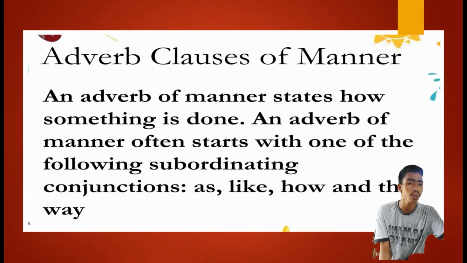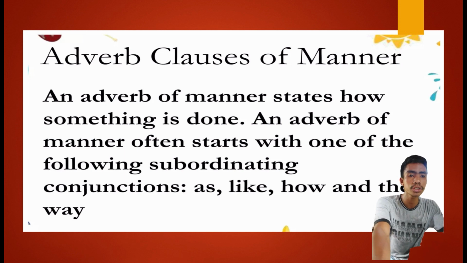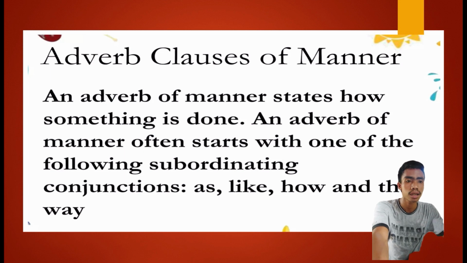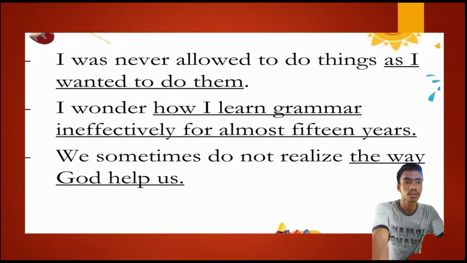And second, we have the adverbial clause of manner. An adverb of manner states how something is done. An adverb of manner often starts with one of the following subordinating conjunctions, such as as, like, how, and the way. And I have here sentences containing the subordinating conjunctions and also the adverbial clause of manner. So first, I was never allowed to do things as I wanted to do them.